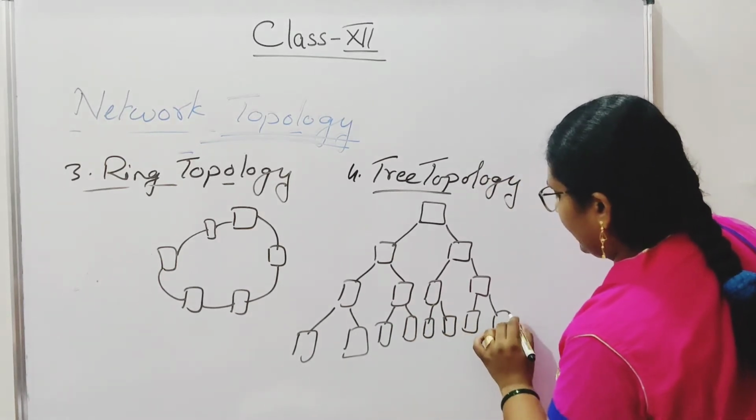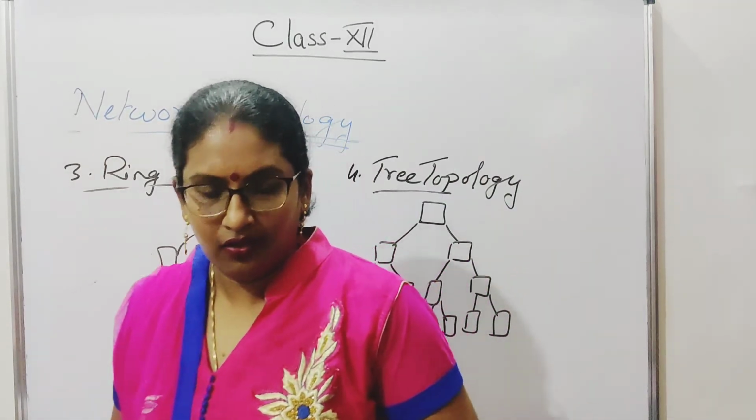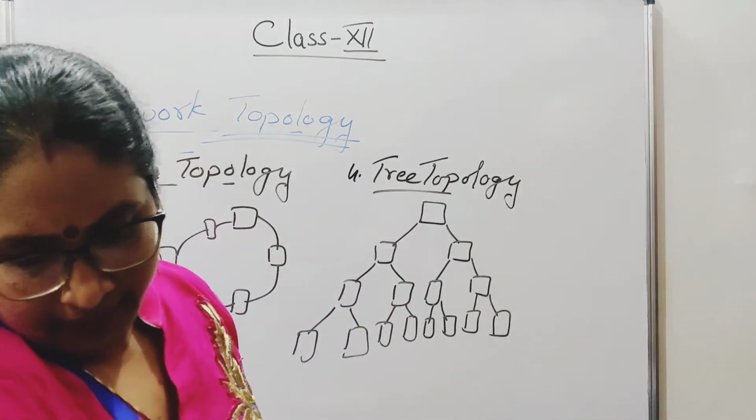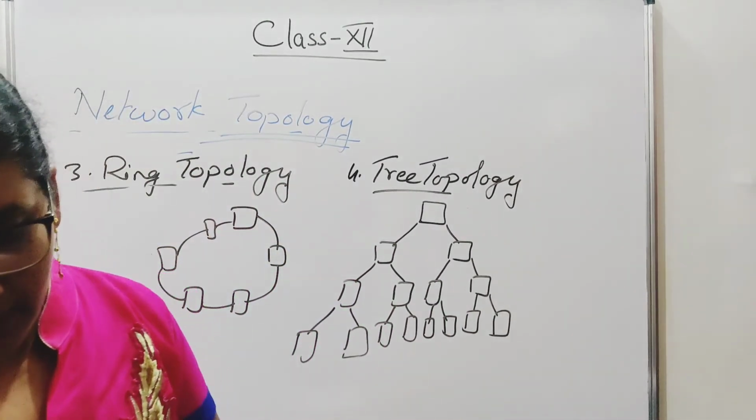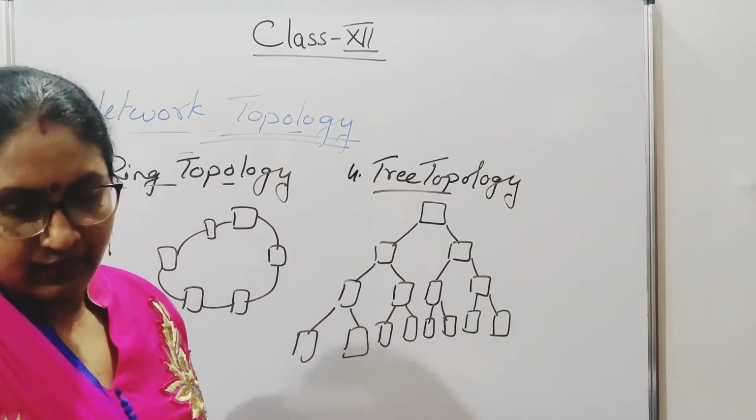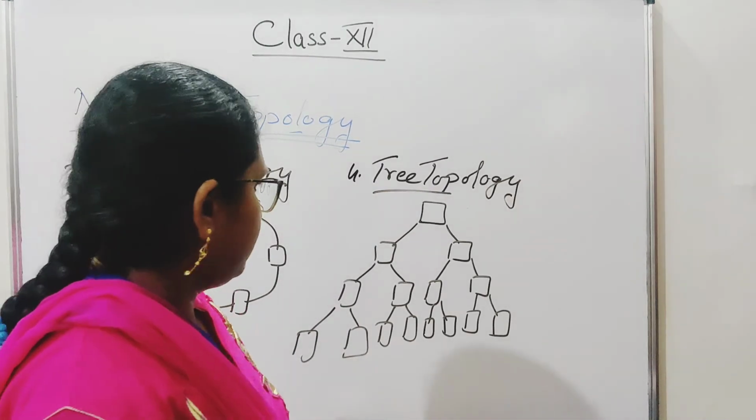Okay, then it is known as your tree topology, right? When the shape of the network is that of an inverted tree.